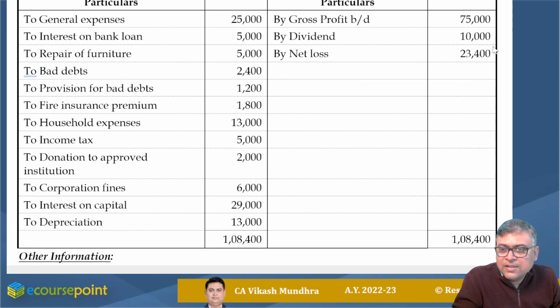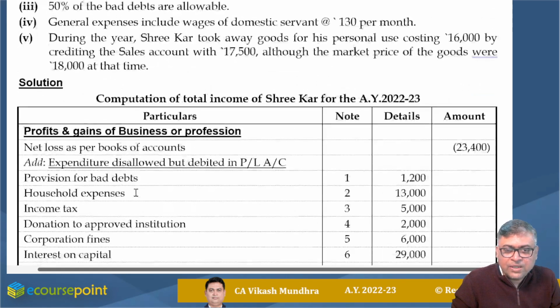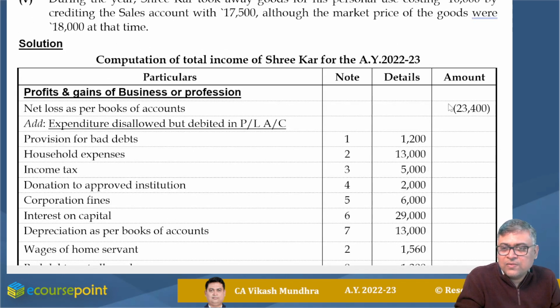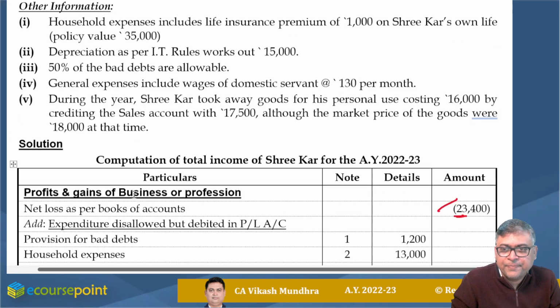The net loss, this would be our starting point. We will start from this figure. If it is net profit, then we will start from net profit. If it is a net loss, then we will start from net loss. So my net loss as per books of accounts is 23,400, there is a negative, so it is in bracket.